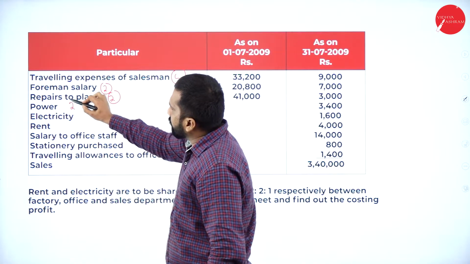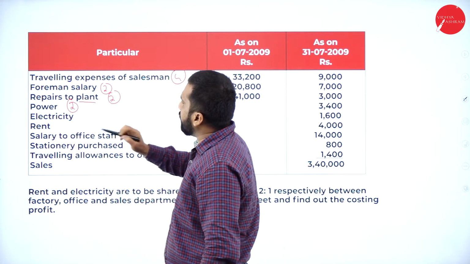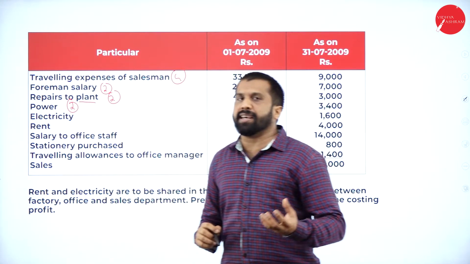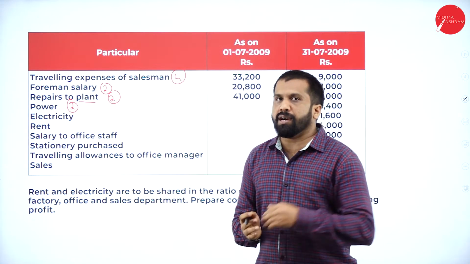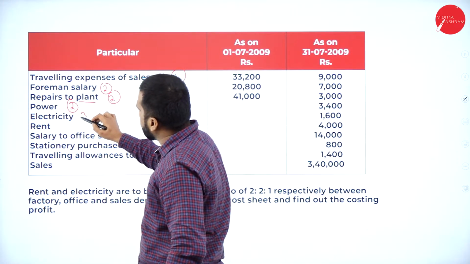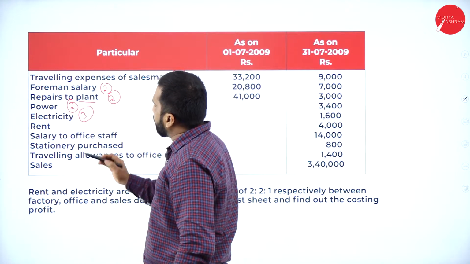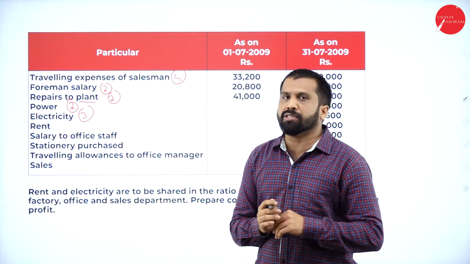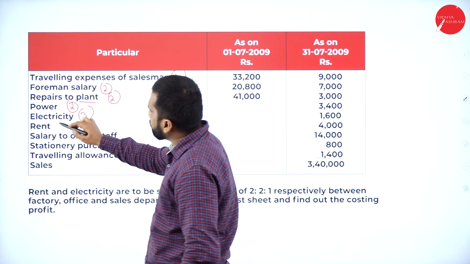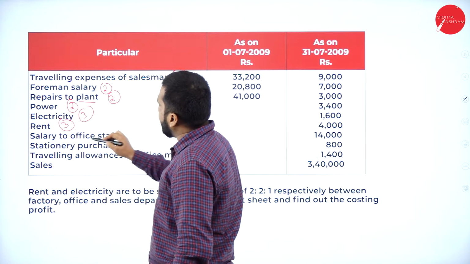Power comes under 2. Electricity, they have not mentioned anything like electricity for factory and all. Normally electricity comes for what? Your office. So it will be the 3rd one. Your rent, they have not mentioned anything. So if nothing is mentioned, we can go for office. Salary to staff.